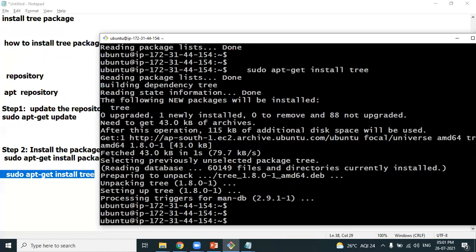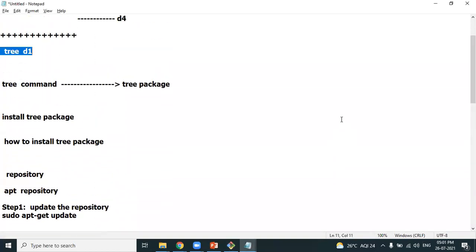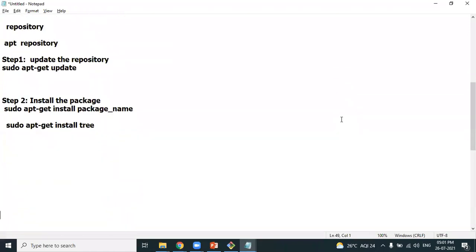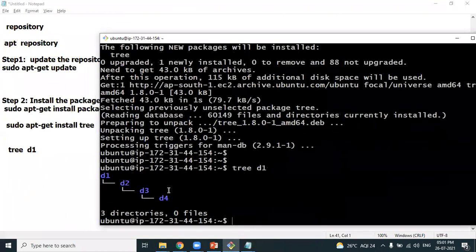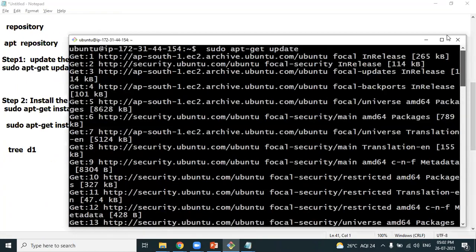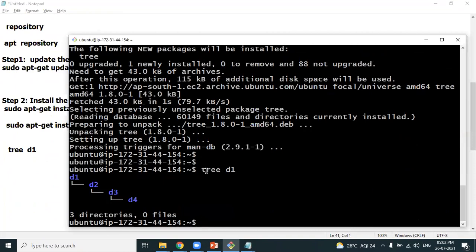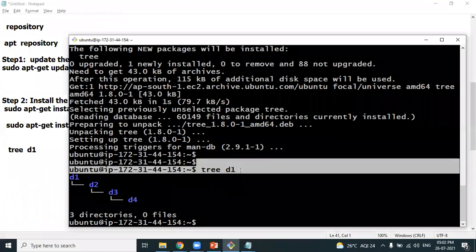Now the tree package is ready. If you want to see the hierarchical structure, look at this. What is the command which was not working previously? tree followed by D1. This was the command which gave an error. Do you remember? Command not found. Now the same command I'll execute. tree followed by D1, I want to look at the hierarchical structure of the directory D1. Are you able to get the hierarchical structure, friends? Yes, you are able to get it. Last time, what was the result? The tree command not found, but can be installed. Now are you able to find the command? Yes. Now you are in a position to install the required package.